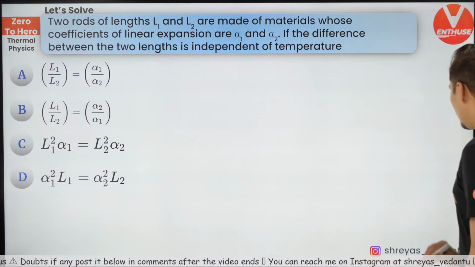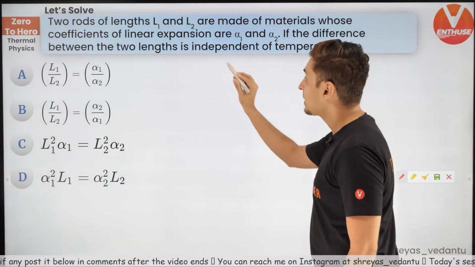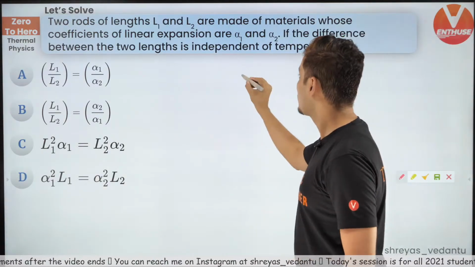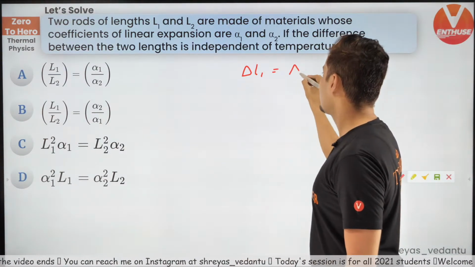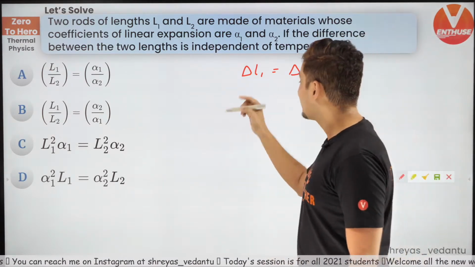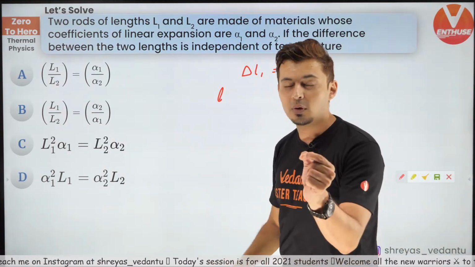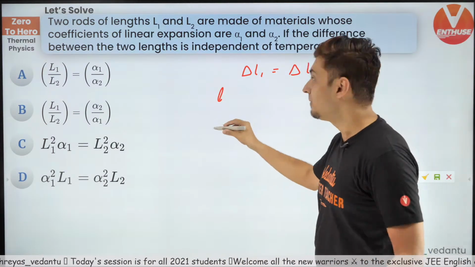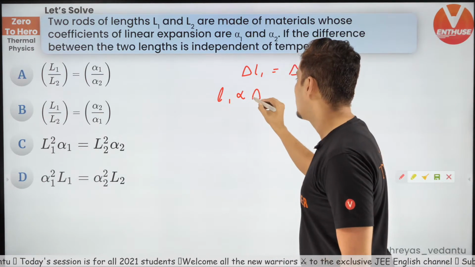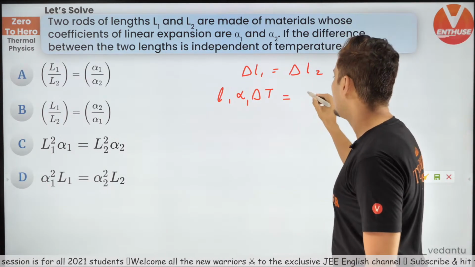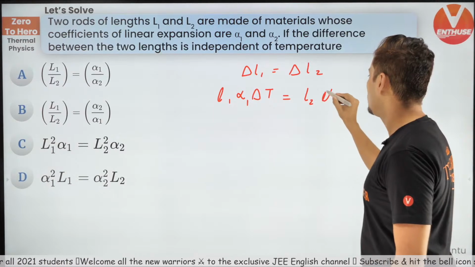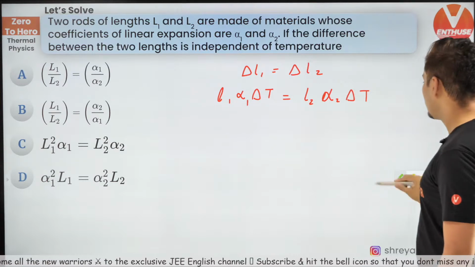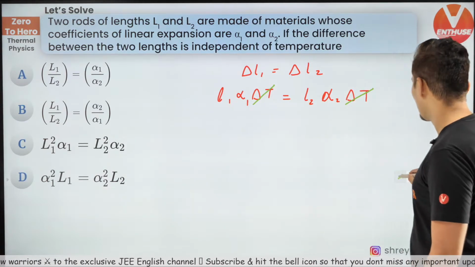Okay. Now the funda is the change in the lengths, the difference between the final length and initial length, is same. So delta L1 is delta L2. Now what is delta L1? Remember, I just gave you the formula. Change in length is alpha delta T, original length into alpha delta T. So L1 alpha 1 delta T will be equal to L2 alpha 2 delta T. Delta T is same for both, so it will get cancelled from both sides.